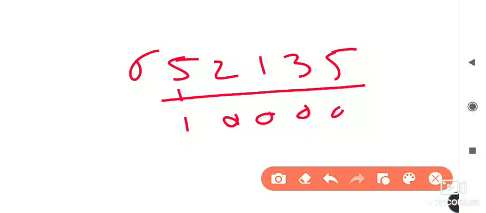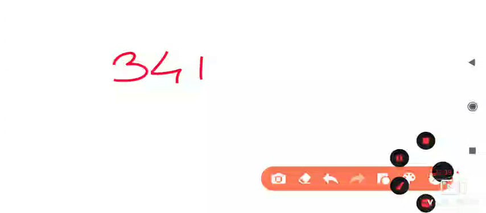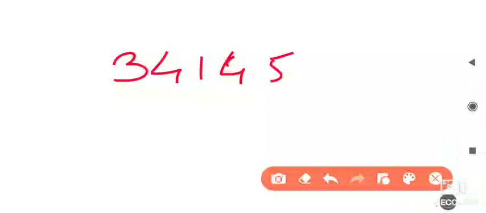Okay, now next, suppose this is the question: 3, 4, 1, 4, 5. We have to find out how many times the 40 is the 4. So how many times is the place value of 4 before 5? The 4 before 5 is this, and its place value is 40.